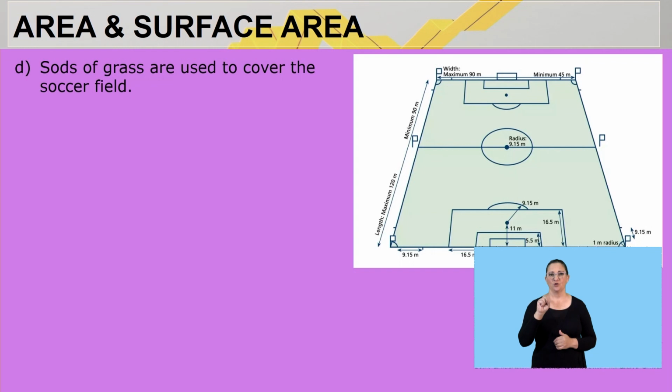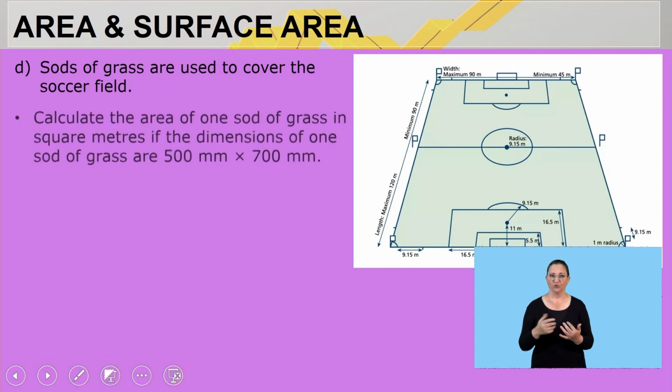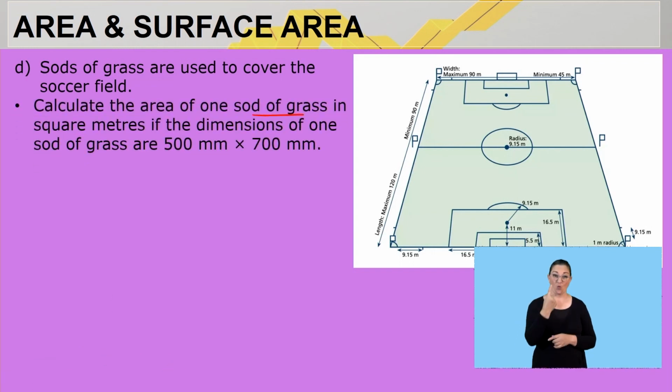I'm now moving on to question number 3D. It says here, sods of grass are used to cover the soccer field. Calculate the area of one sod of grass in square meters if the dimensions of one sod of grass are 500 millimeters by 700 millimeters. Now again, please note, the answer should be in square meters.